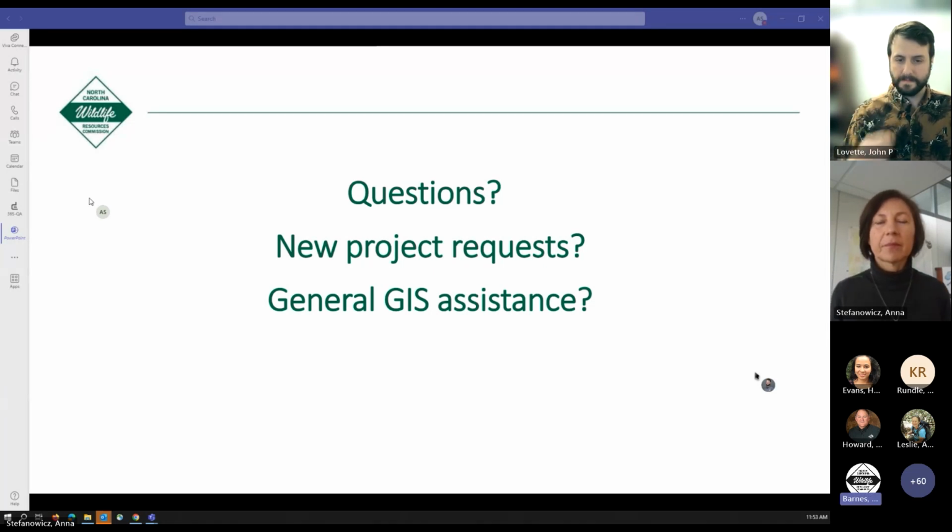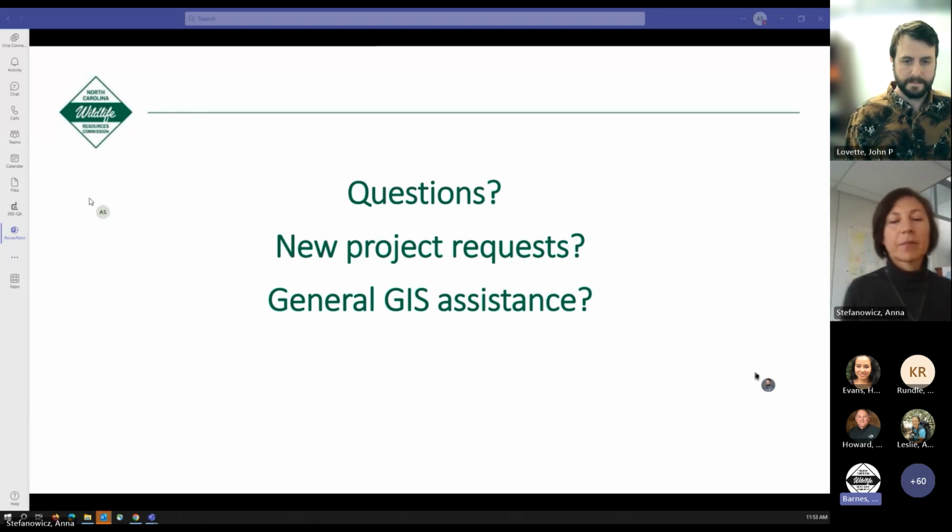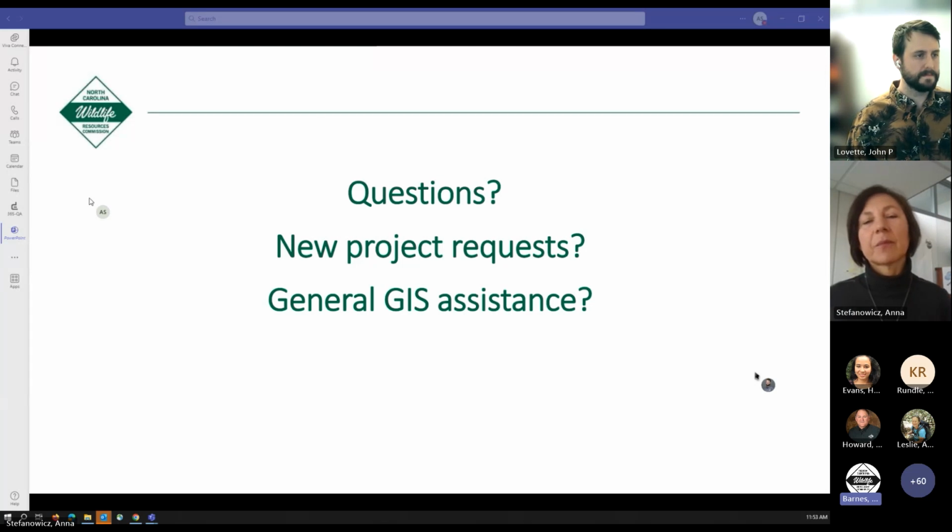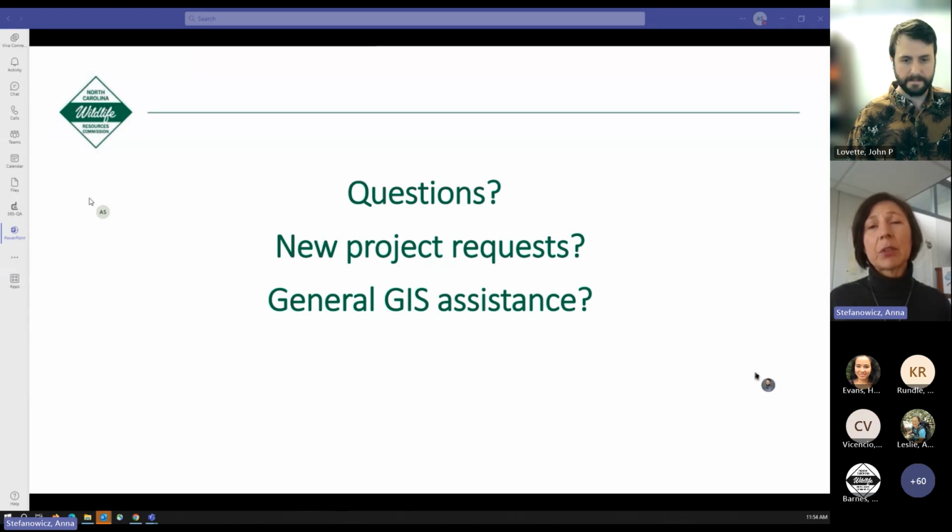So Jason asks, can the same people that have access to buoy data also have access to the fish attractor data? It would be nice to update fish attractors as we are updating buoys. Yes, that definitely can be done. We maybe just need to have a little bit more detailed conversation about very specific types of access and who needs this access.